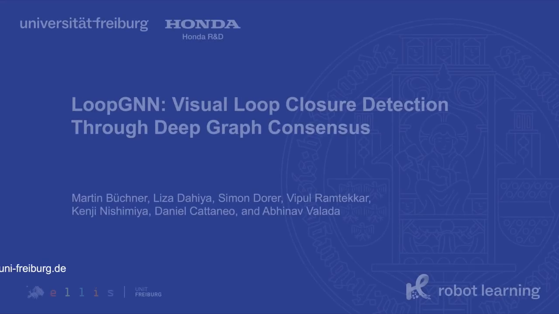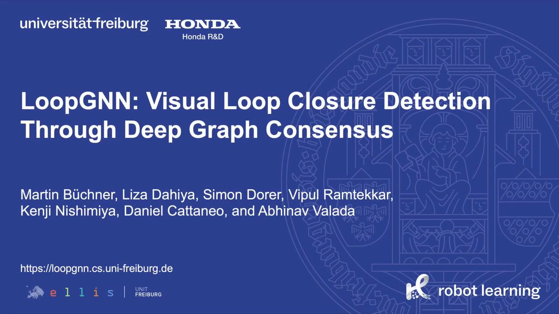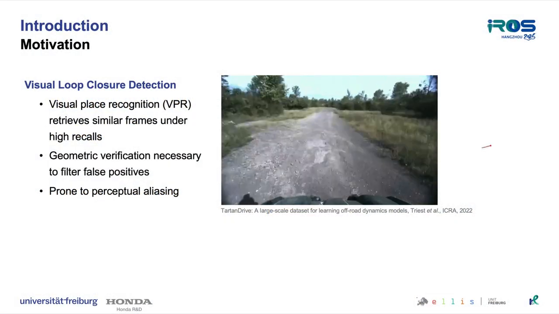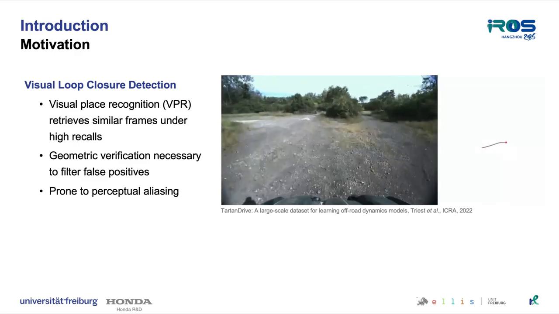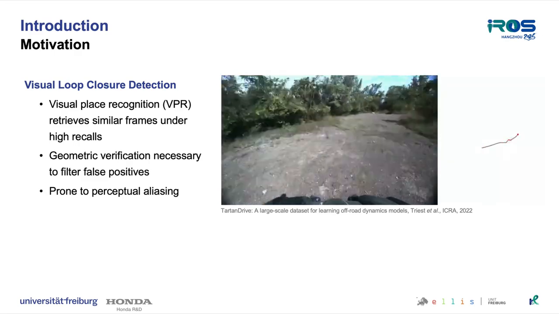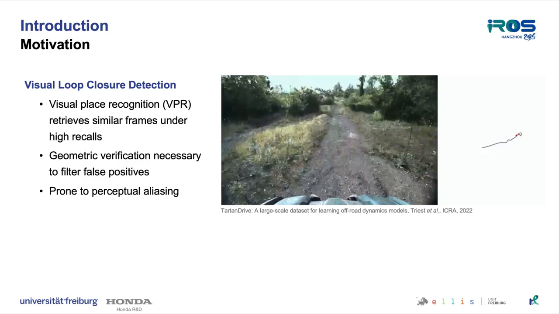In this video, we present our work LoopGNN, Visual Loop Closure Detection through Deep Graph Consensus. The task of visual loop closure detection has traditionally been approached by retrieving camera images being similar to a query image using visual place recognition.